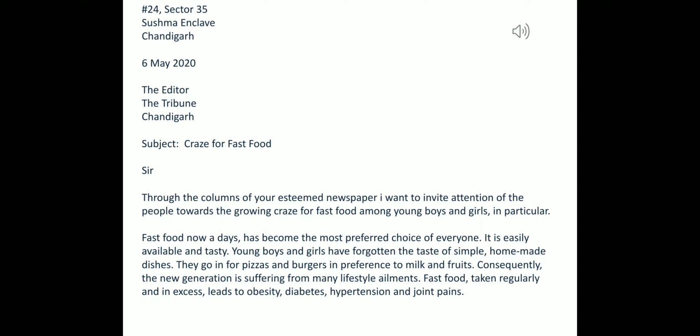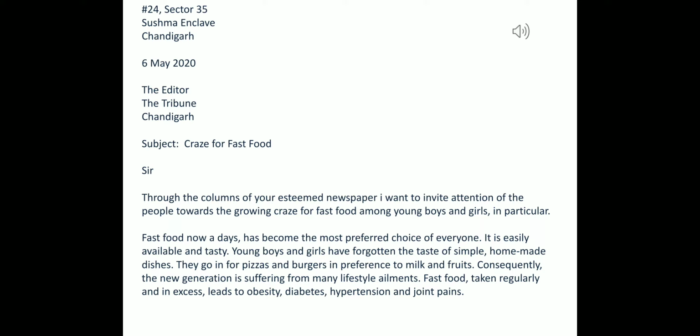For a letter to the editor, we have a common, traditional beginning through which we always start: through the columns of your esteemed newspaper, I want to invite the attention of the people towards, then you will write what you have written in your subject, that is, the growing craze for fast food among young boys and girls in particular. This is your first para, where you have introduced your topic to the editor, that this is the topic I want to talk about.